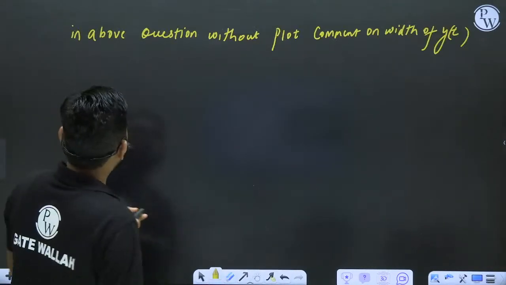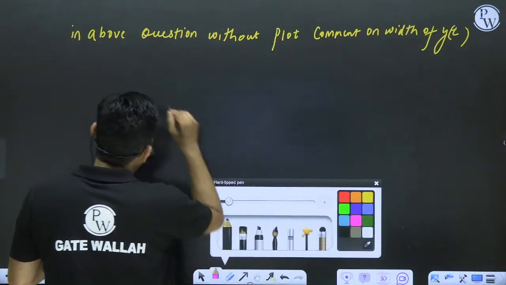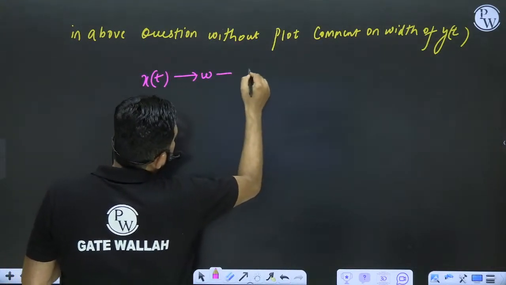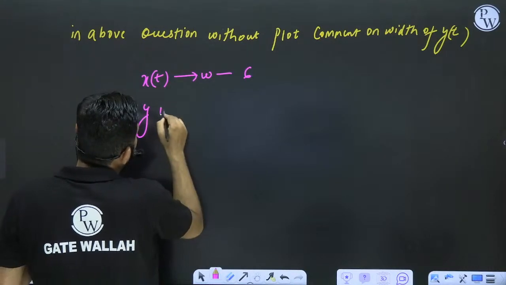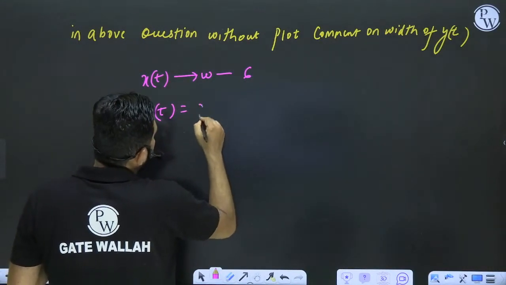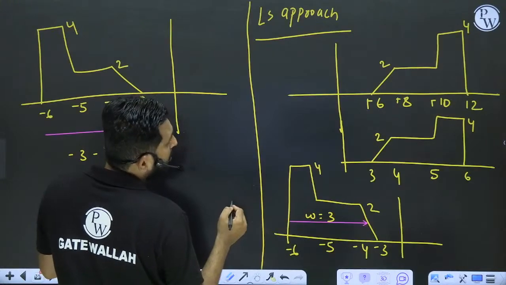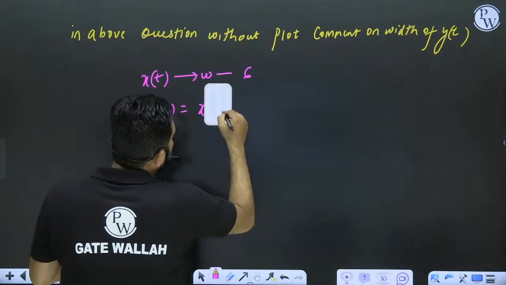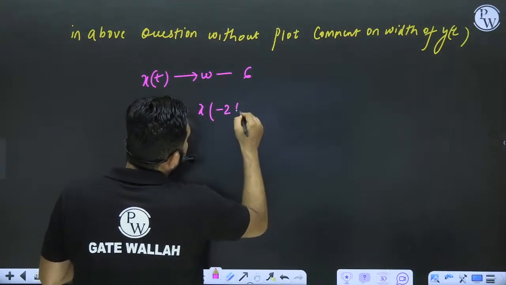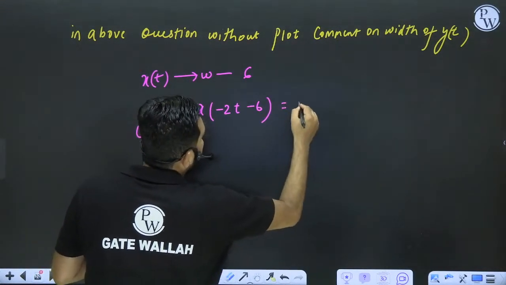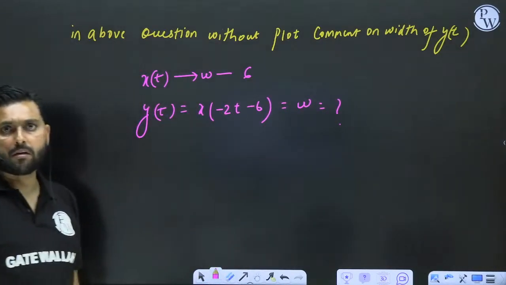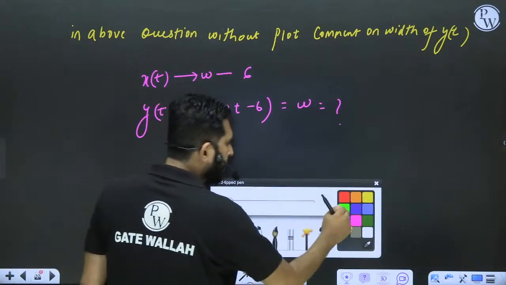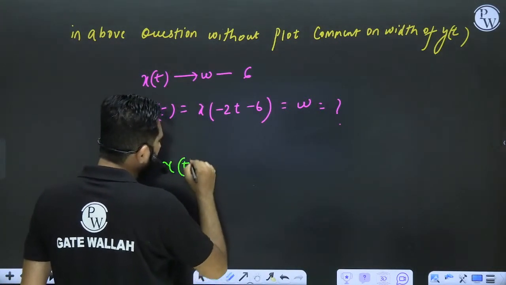So what I am saying is that x(t) has a width of 6, and I want to know if y(t) is x of what? x of minus 2t minus 6. I want the width in general, without plotting. See here, in general I am saying that suppose I have x(t) having a width of w,